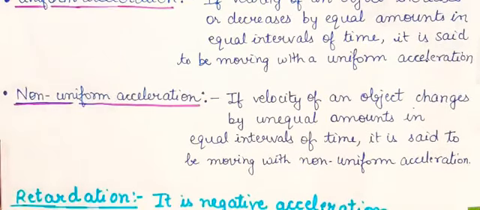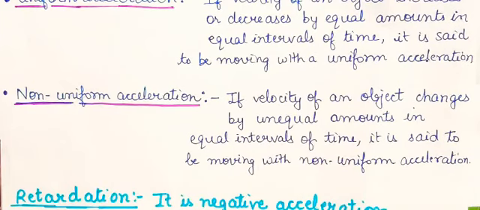Let's take an example of uniform acceleration: the motion of a freely falling body. That is an example of uniform acceleration. Why? Because the velocity is increasing or decreasing by equal amounts in equal intervals of time.